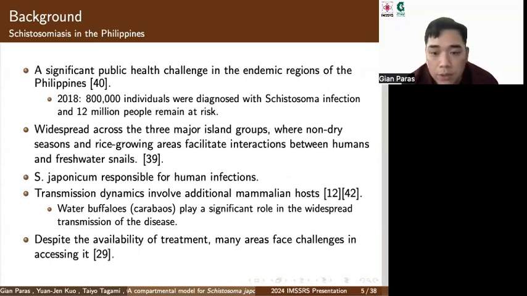Schistosomiasis is prevalent in the 3 major island groups of the Philippines, where these regions are characterized by non-dry seasons and are predominantly rice-growing areas that facilitate interactions between humans and freshwater snails. Schistosoma japonicum remains the predominant species responsible for human infections, and the transmission dynamics are known to involve additional mammalian hosts. In the Philippines, the substantial presence of water buffaloes, commonly referred to as carabaos, play a significant role in the widespread transmission of the disease in the country.